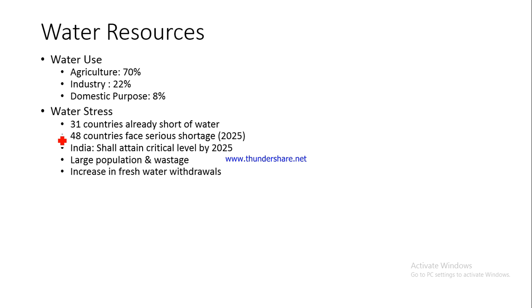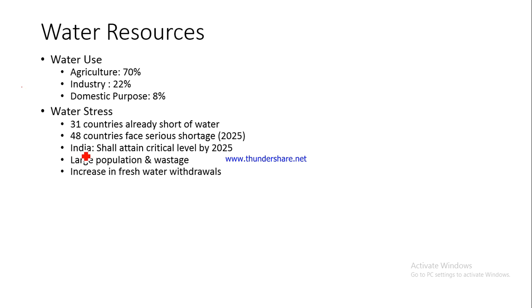Now as far as the evolving conditions are concerned, if you are reading the newspapers on a regular basis, you would come to know that there are water stresses developing in different parts of the country and different parts of the globe as well.